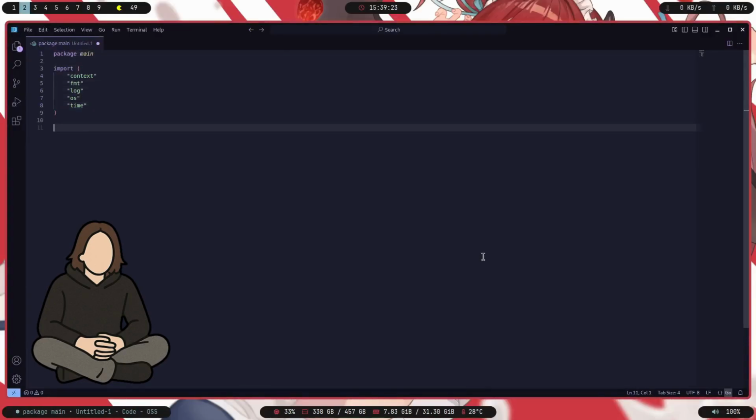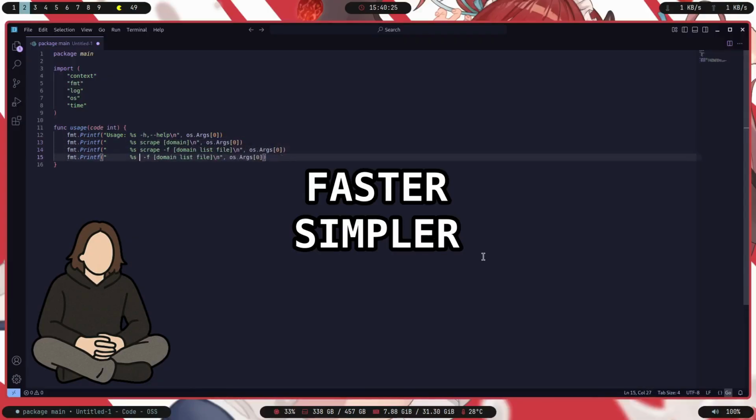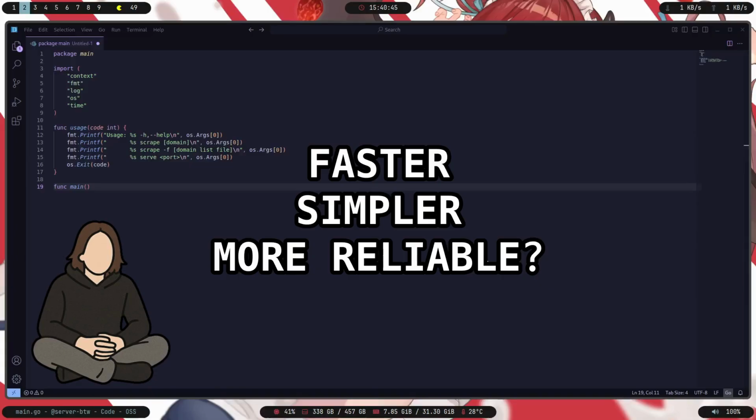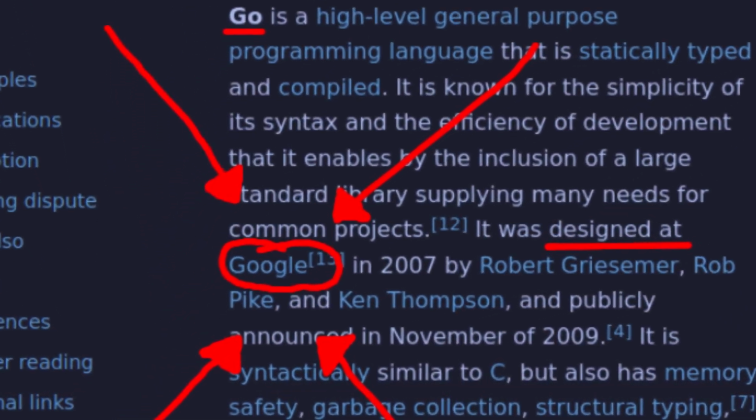Well, recently I have built a search engine that's faster, simpler and, dare I say, more reliable than Google itself. And the best part? I used Google's own programming language to do that. Let me show you how I did it.